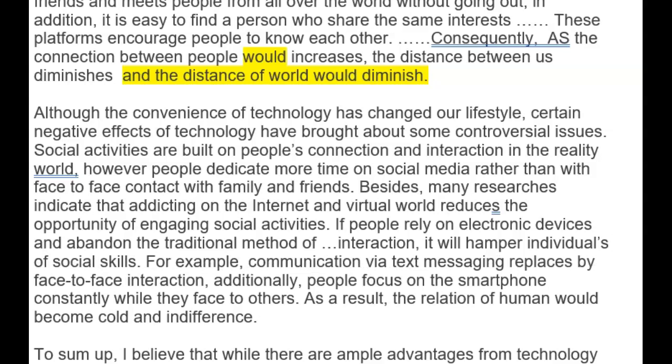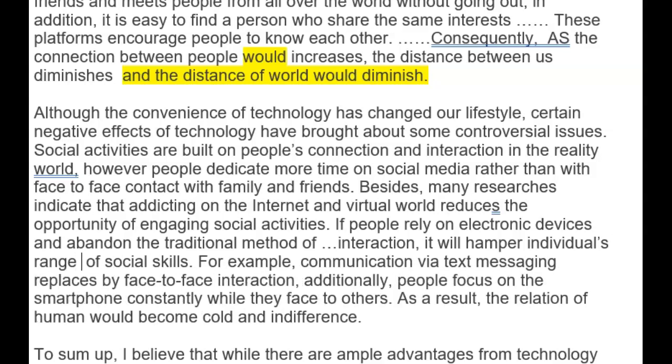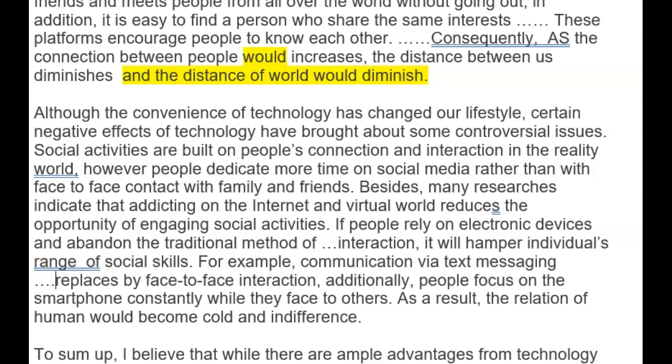I know what you mean, but that would work better, range of social skills. For example, communication via text messaging can easily replace face-to-face interaction. Additionally, many people focus on their smartphone constantly while they face each other.